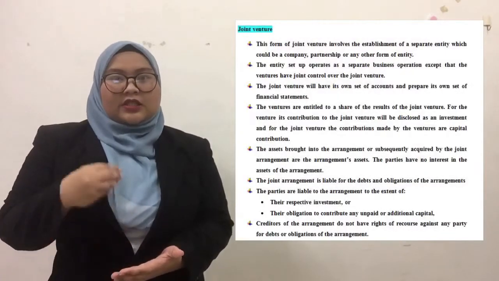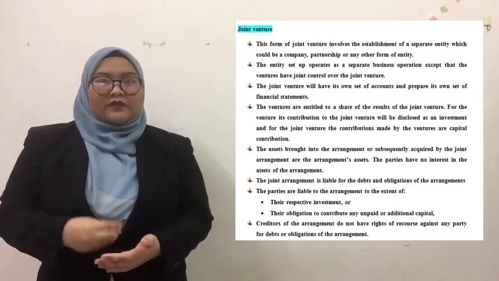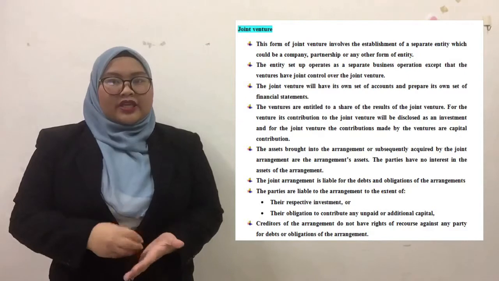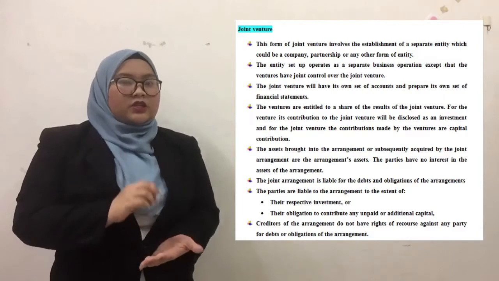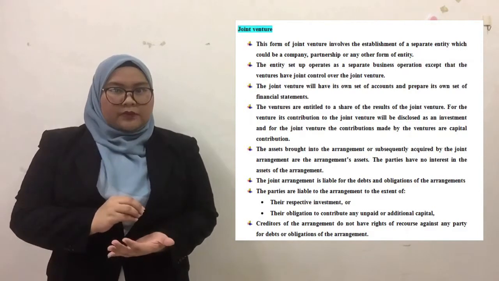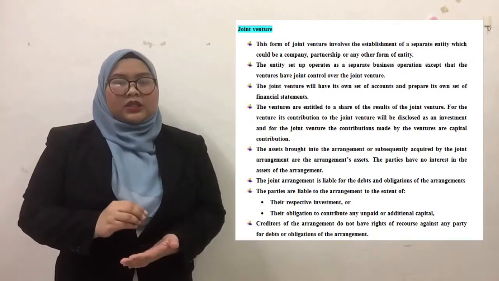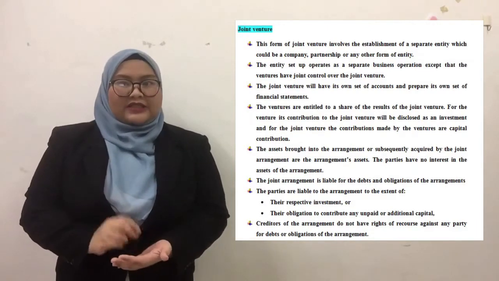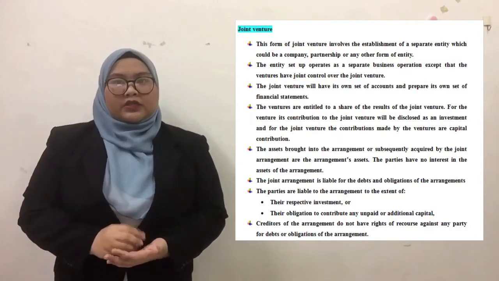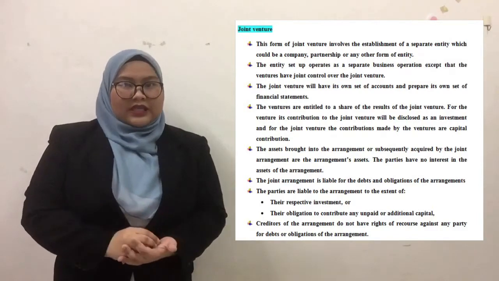As for joint venture, the joint venture is a form that involves the establishment of a separate entity. For the venturer, its contribution to the joint venture will be disclosed as an investment, and for the joint venture, the contributions made by the venturers are capital contributions. The assets brought into the arrangement or acquired by the joint arrangement are the arrangement's assets. The parties have no interest, such as ownership, in the assets of the arrangement. The joint arrangement is liable for the debts and obligations of the arrangement.